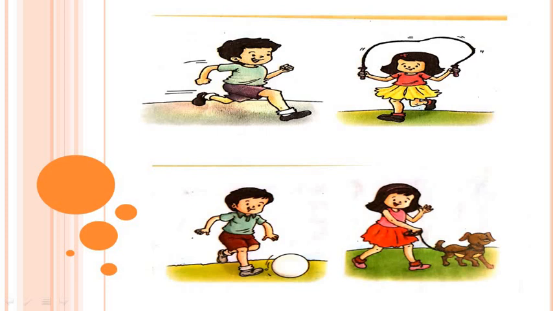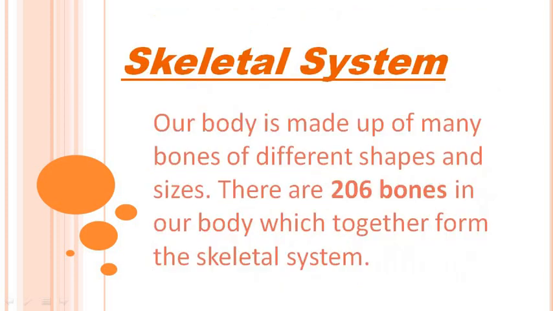Look at these pictures. What are these children doing? Can you tell which organ system helps us the most in performing these activities? Let's see. Actually, all the pictures are showing movement of the hands and body. The bones are working there. So this is all about the skeletal system. Let's study more about the skeletal system.